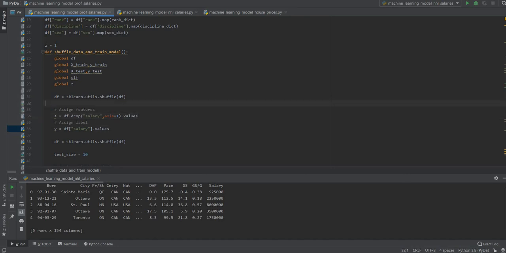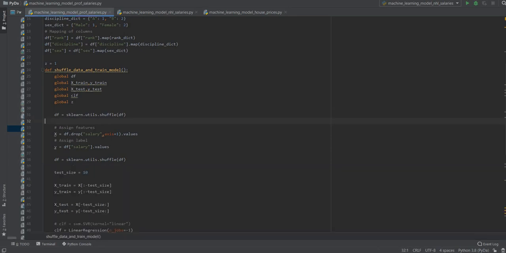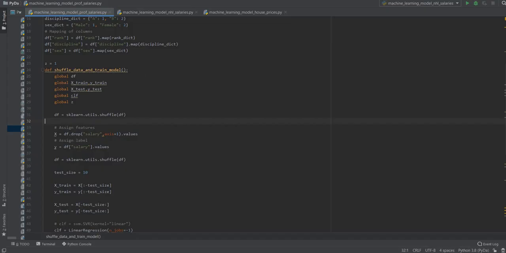assign the features. If you can remember, features are the data that is input into the model in order to predict what we need. In this case, we need the salary. What are the features that will determine the salary? Well, the features are the rank, the discipline, the years of service, the years since PhD, and the sex. So it's basically every column except the salary values.